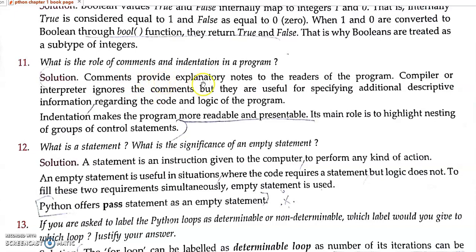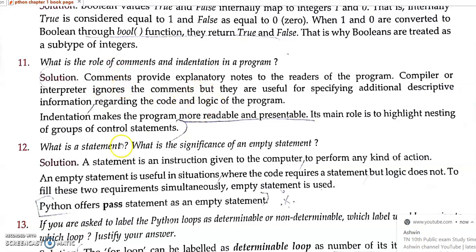Comments provide explanatory notes to the reader of the program. The compiler or interpreter won't convert these comment lines; they should start with a hash. We already told there are single-line comments and multi-line comments. A single-line comment is introduced by specifying a hash in front of the comment. When the compiler reads the hash symbol, it won't convert these lines into machine code. It will leave that; the compiler ignores the comments.